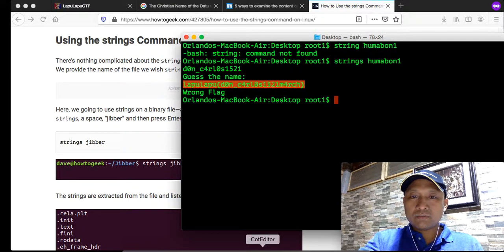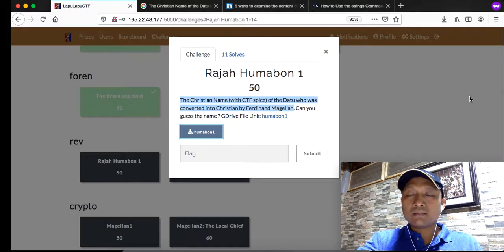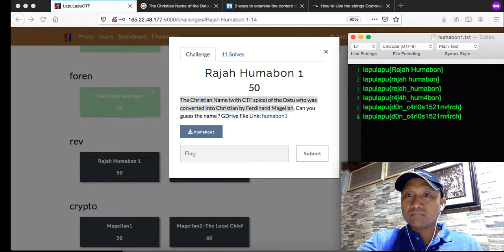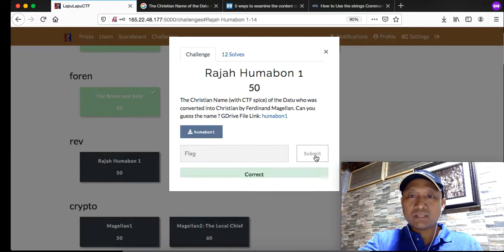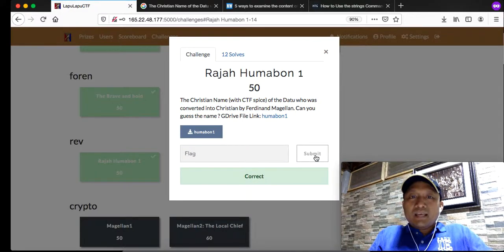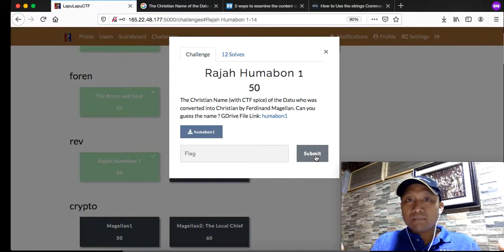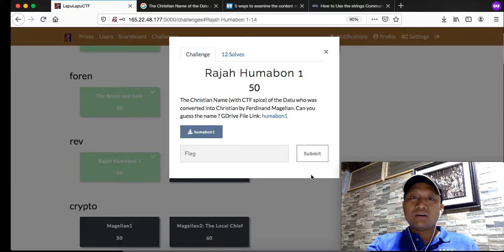So let's see if this will work. I'm pretty sure this is probably the flag. I'm excited already, so you don't need to iterate and use the other flags. Let's see if this one works. And there, we have it. So there are so many ways actually to attack a problem or a challenge. You can do the iteration again, or to save time, if you think that's the real flag, you just plug it in, and if it's not, then you can iterate and do your trial and error.